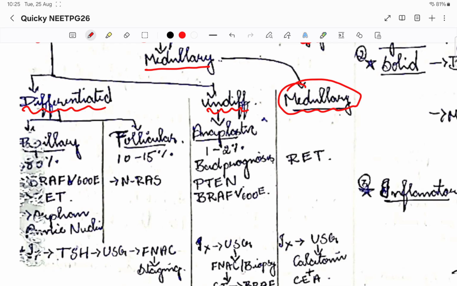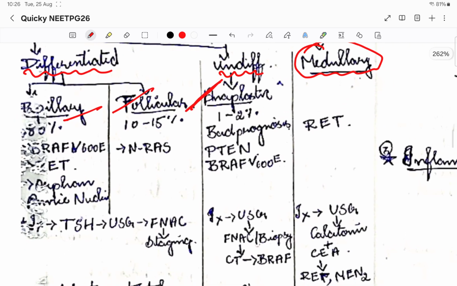So in follicular cell carcinoma, there are two types. In differentiated carcinoma, there are two types, papillary and follicular. Then coming to undifferentiated, I told you, right, anaplastic type of carcinoma. Wherever in our body, if it is an undifferentiated type of carcinoma, it is going to be anaplastic. So remember that.